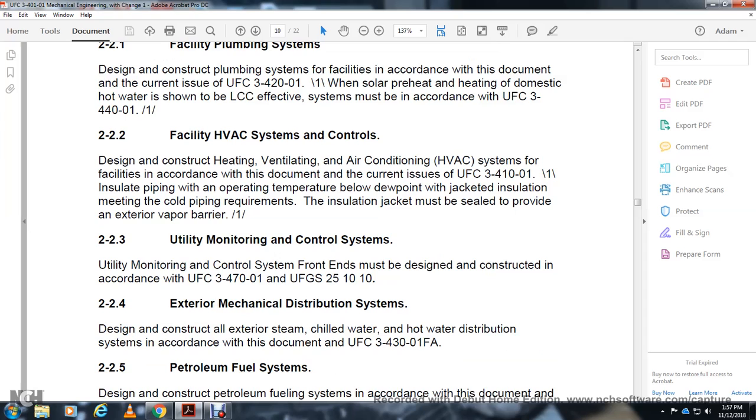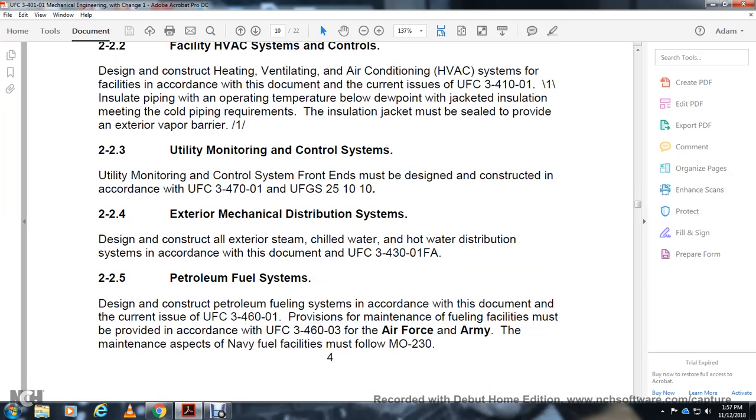Exterior mechanical distribution system: design and construct exterior steam, chilled water, and hot water distribution systems according to UFC 3-430-01 FA. Petroleum fuel system: design the petroleum fueling system according to the current issue of UFC 3-460-01. For provision for maintenance of the fuel facility, follow UFC 3-460-03 for the Army and Air Force, and for the maintenance aspect of the Navy, the fuel facility must follow MO 230.